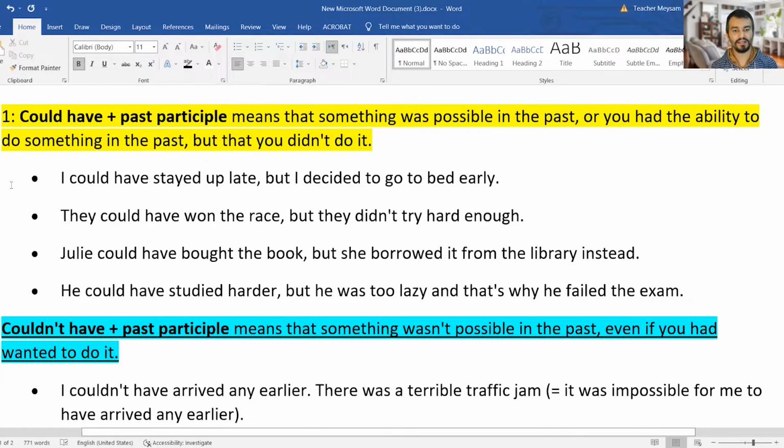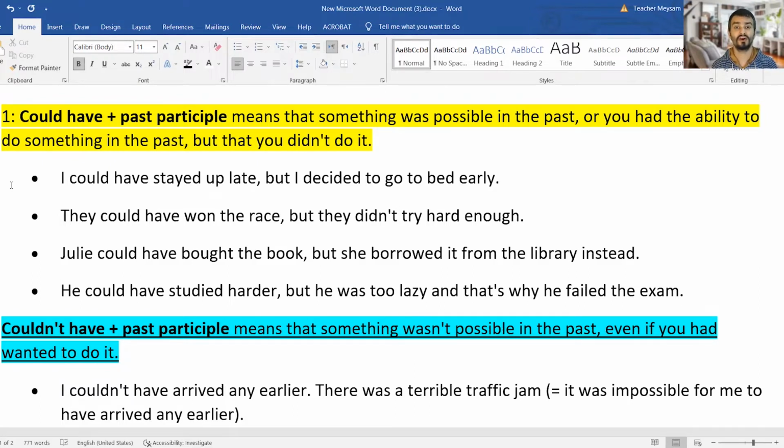For example, I could have stayed up late, but I decided to go to bed early. So it means that I had the chance to stay up late, but I went to bed early. They could have won the race, but they didn't try hard enough. They had the potential, the possibility or capability of winning the race. They could do it, but they didn't try hard enough.